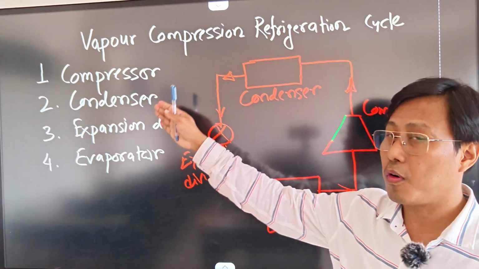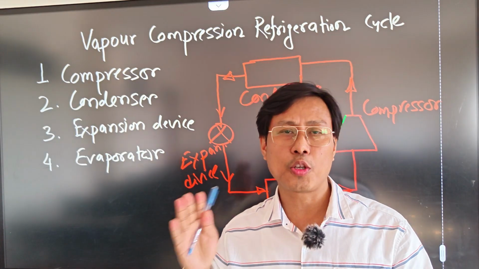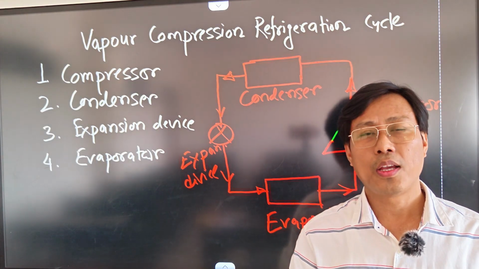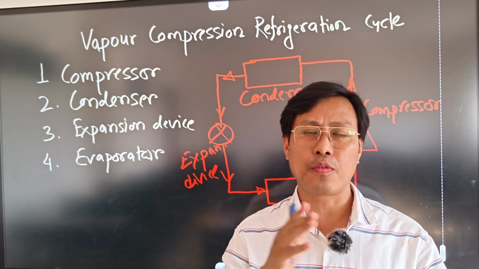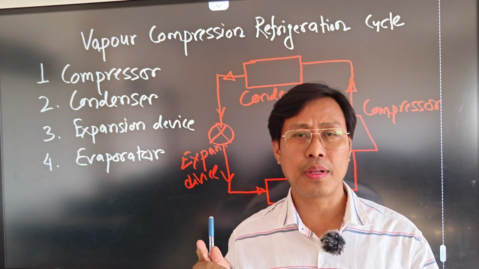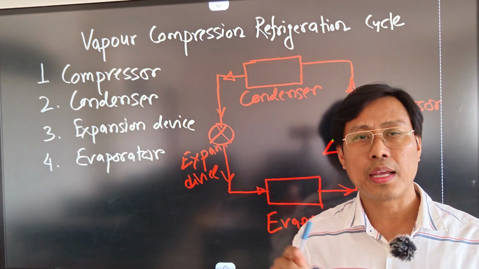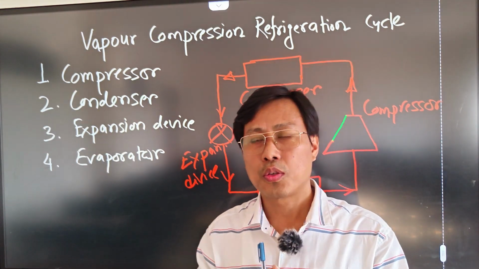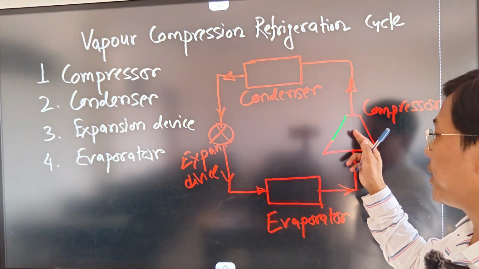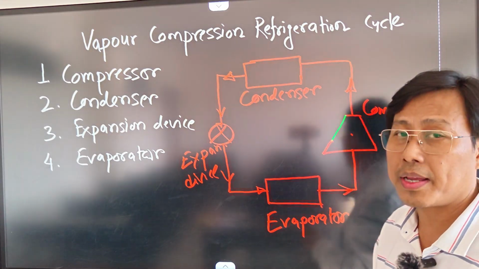These four major components of any fridge are connected in such a way that the working substance, which is called a refrigerant, is continuously flowing throughout the pipeline of the fridge. That means the refrigerant will be flowing through all the major components. In the compressor, the refrigerant will be compressed.